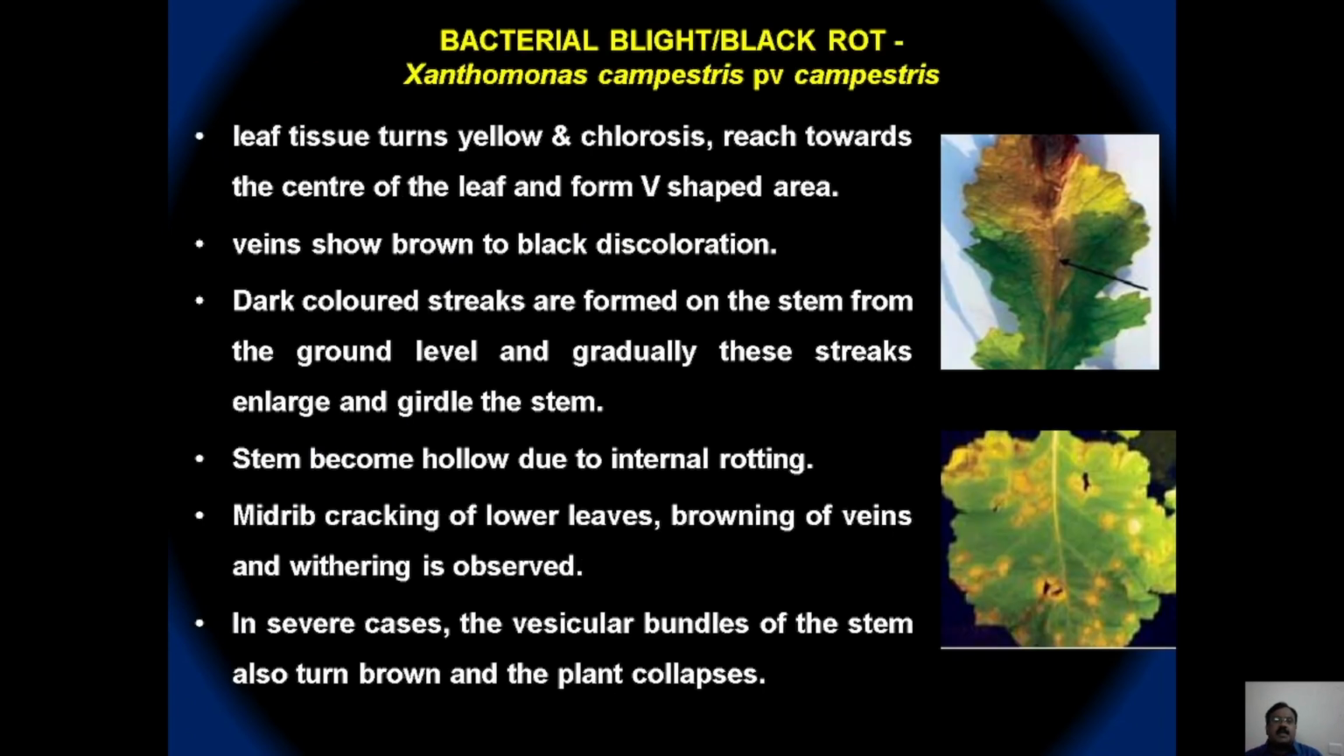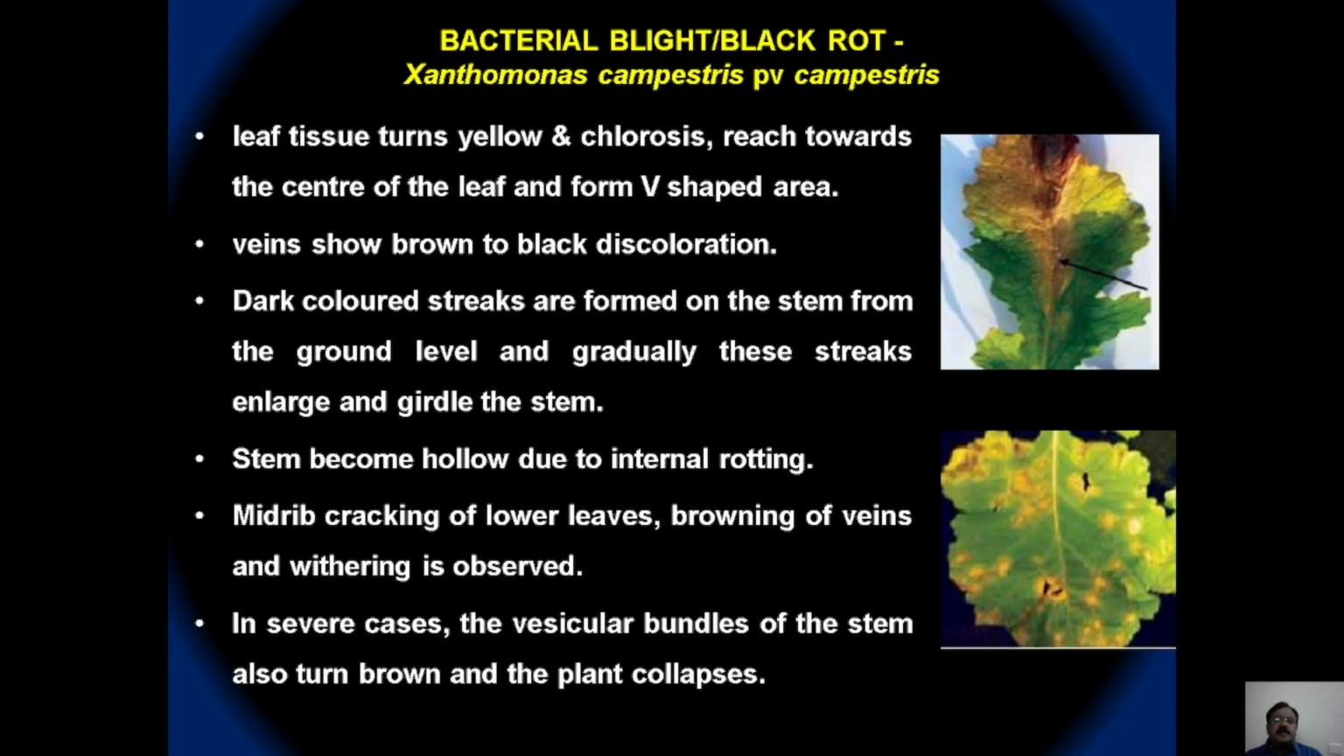And the next important disease is a bacterial disease, which is caused by Xanthomonas campestris pathovar campestris, which causes black rot symptom. Similar type of disease is also reported from cabbage. There also it is mentioned as black rot caused by Xanthomonas campestris pathovar campestris.